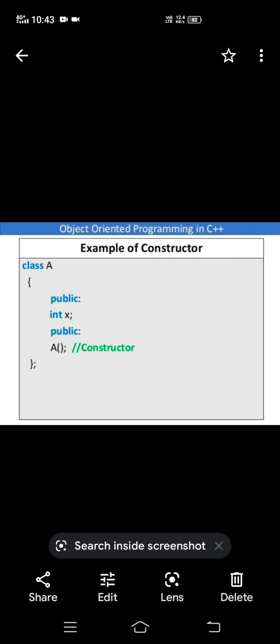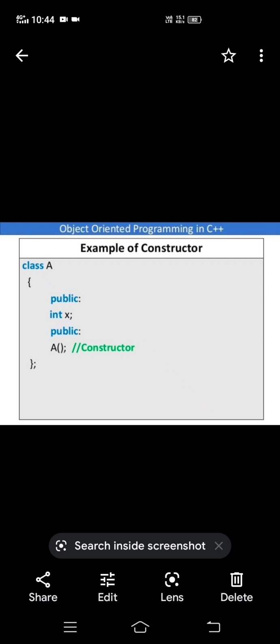In the public section, we have one data member X and one function A. The name of the class is A, and in public we have A followed by brackets.